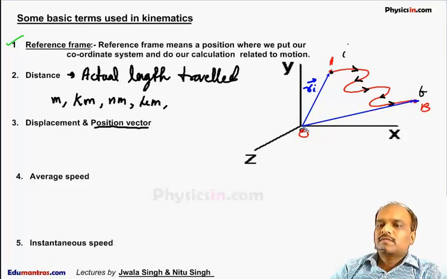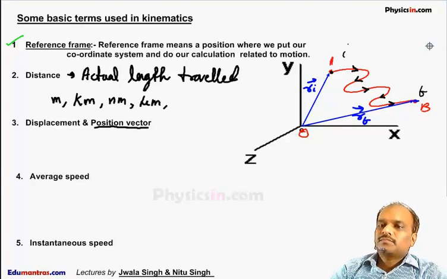So the position vector is a vector which starts from the origin and ends at the position of the particle. Since this position vector ends at the initial position, it is called the initial position vector. This vector which ends at the final position is called the final position vector, Rf.